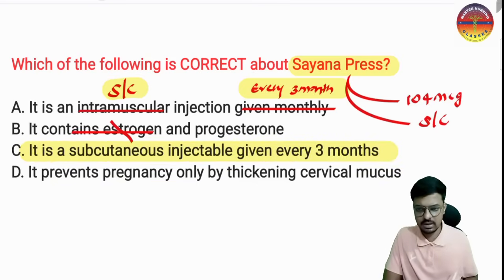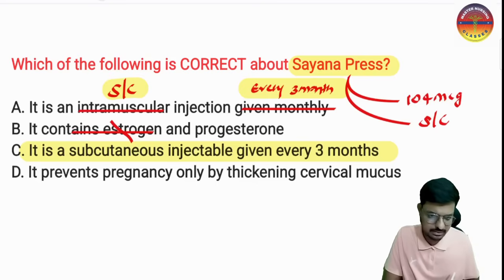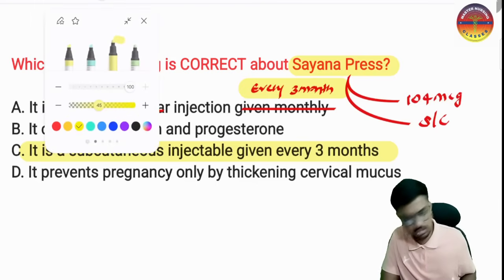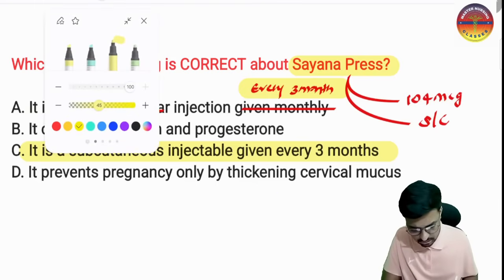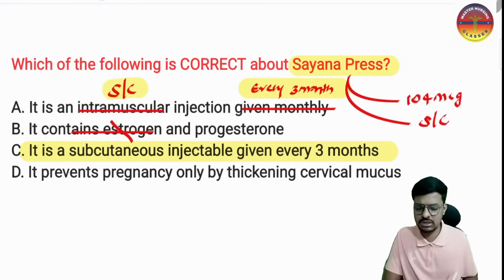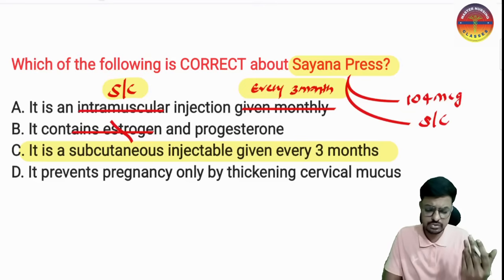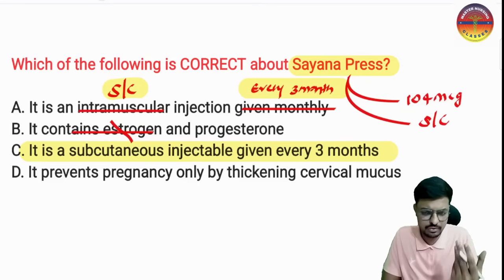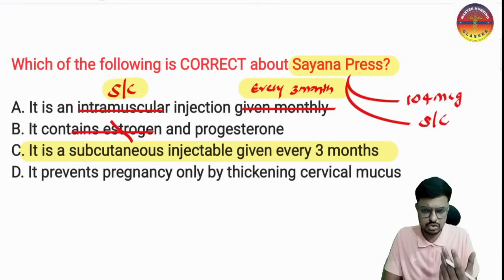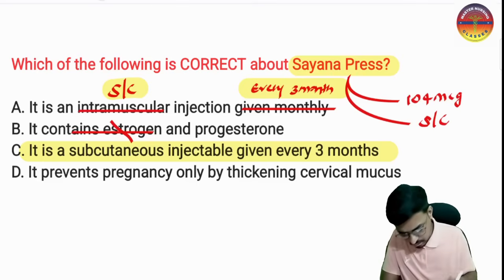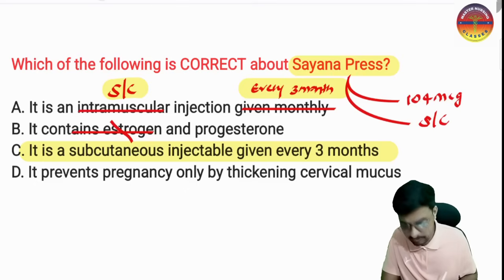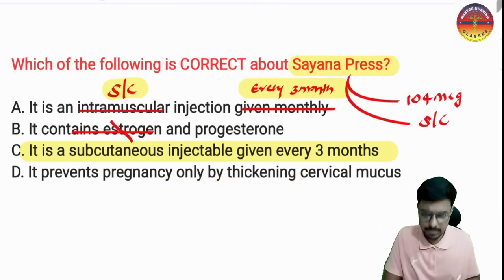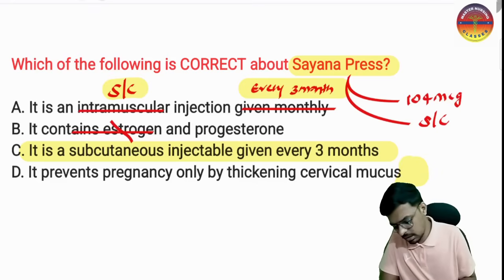Okay, and option D comes here. It prevents pregnancy only by thickening the cervical mucosa. No, this has various roles. I will tell you. This is the progesterone. This progesterone is going to send negative feedback to the GnRH, and there is negative feedback to the FSH also, sorry, to the LH also. So there is negative feedback to the LH, meaning there is no ovulation. So this will also prevent ovulation. In the question they are mentioning it prevents pregnancy only by thickening of the cervical mucosa. No, this will also prevent pregnancy by inhibiting the ovulation. So option D also goes to the wrong option.